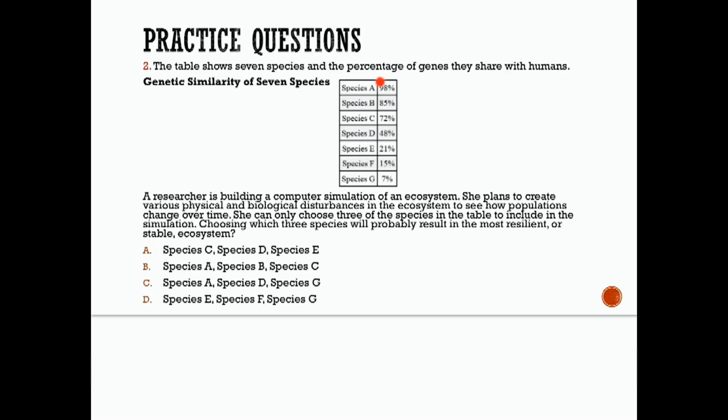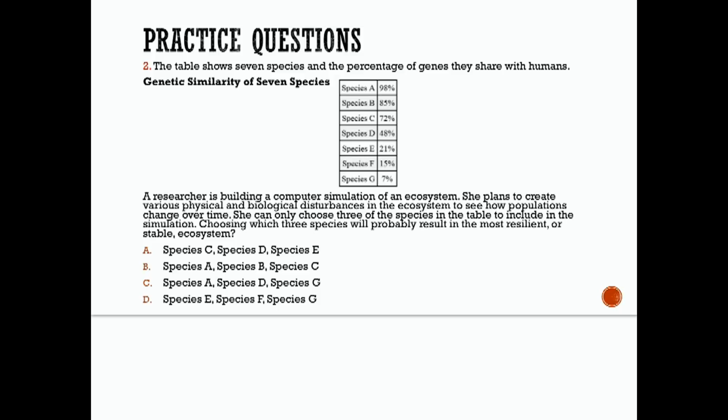Number 2. The table here shows 7 species, A through G, and the percentage of genes they share with humans. So this is the genetic similarity of 7 species. A researcher is building a computer simulation of an ecosystem. She plans to create various physical and biological disturbances in the ecosystem to see how populations change over time.